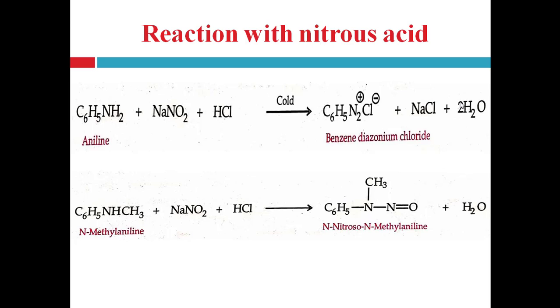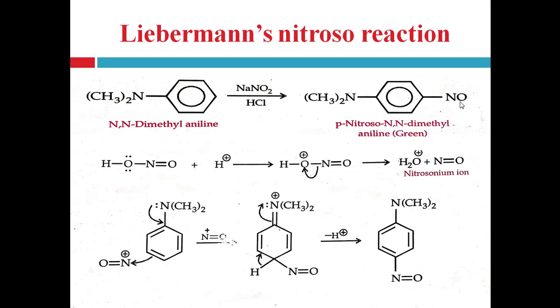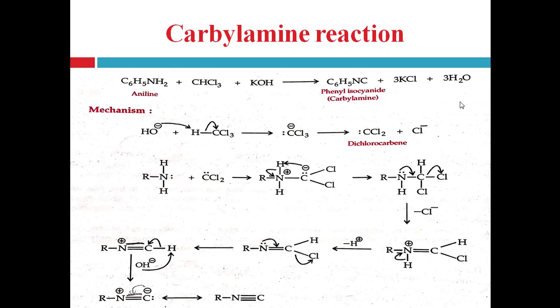So on addition of acid, it appears as a turbid solution or forms a precipitate. A tertiary aromatic amine gives a green colored solution on reaction with nitrous acid. So this reaction can be used for the differentiation of primary, secondary and tertiary amines.